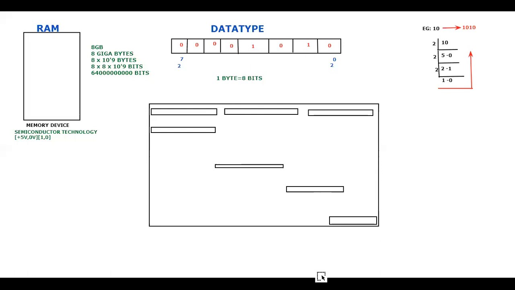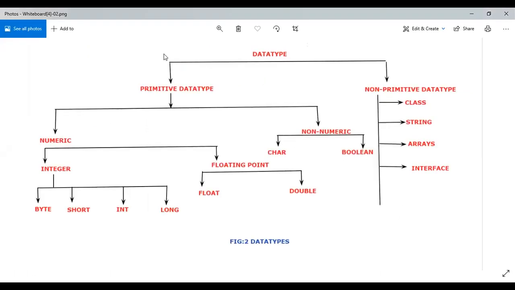Observe now. Let me share this particular thing. So you can observe here, these are the different data types that are available in the Java programming language. The data type has been classified into two types. One is the primitive data type, and one more is the non-primitive data type.